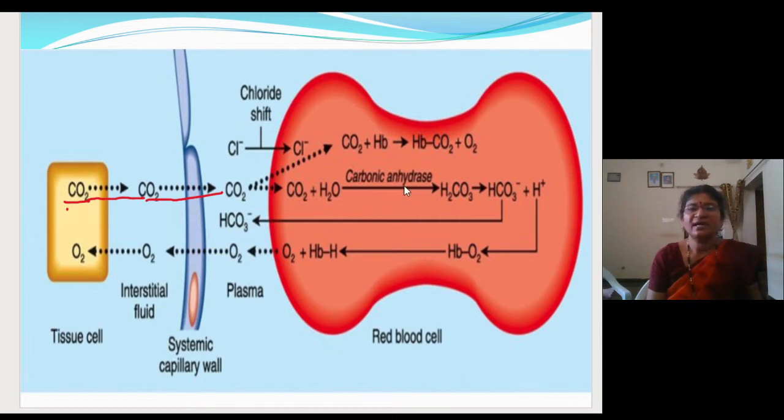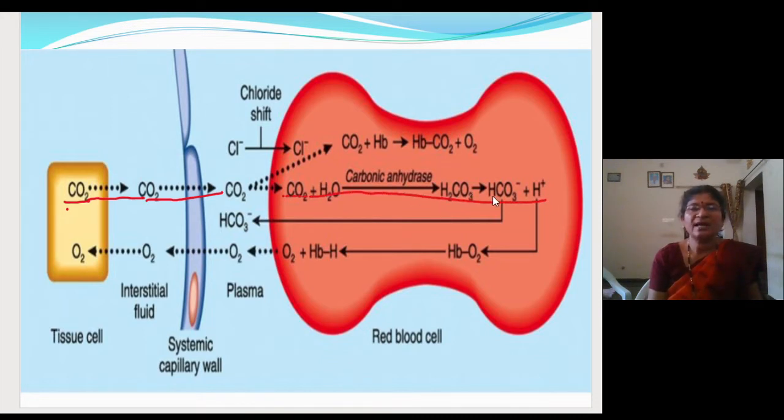Under the influence of carbonic anhydrase, it will form carbonic acid, then bicarbonate ion and hydrogen. So this is the transportation of carbon dioxide through the RBC.